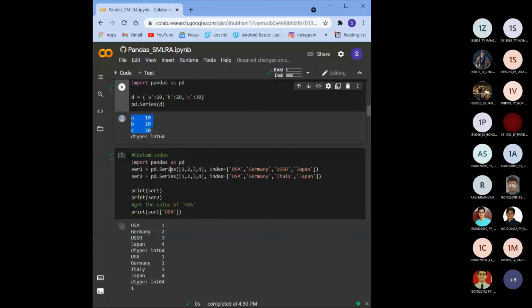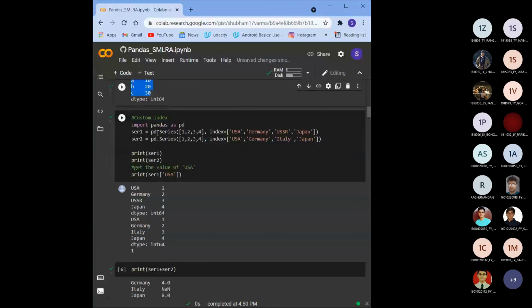Now we will look at other features of pandas. We can directly add series, and we can get the information of where a specific item is present in the list. Here we are doing this on a very small scale, as this list contains only 4 values.